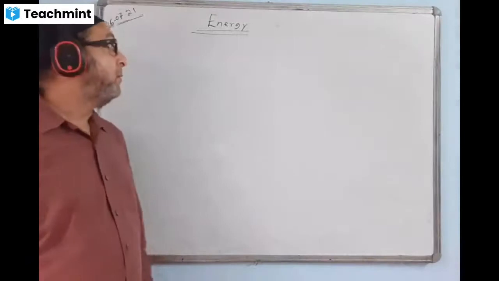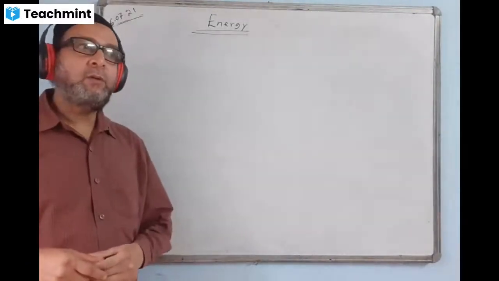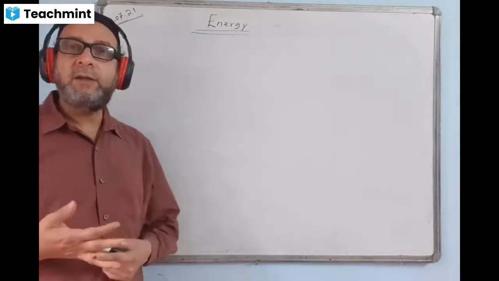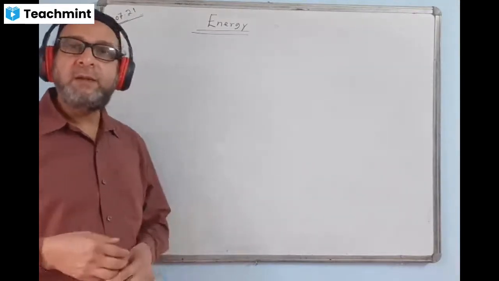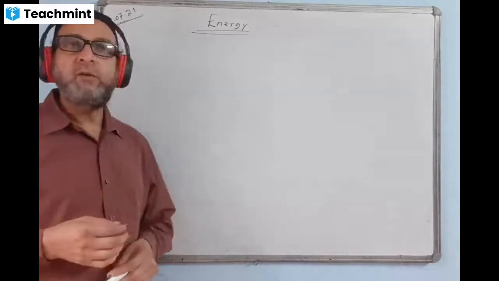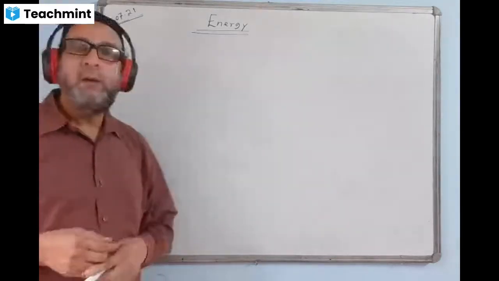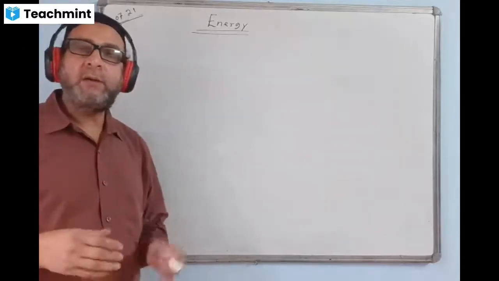Okay, we were doing the chapter energy. Last time I talked about potential energy, kinetic energy. Formula also I have given. Potential energy formula is mgh. Kinetic energy formula is half mv square. Unit of any energy is joule. Energy is a kind of work done.